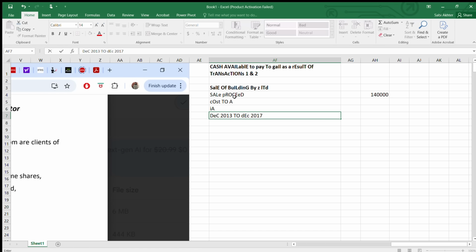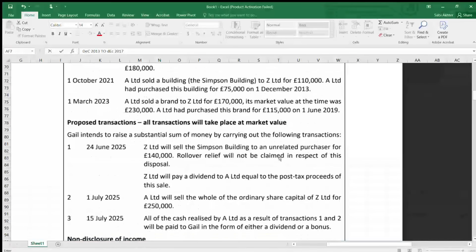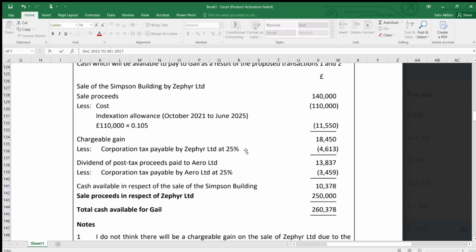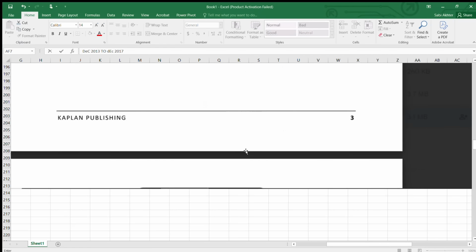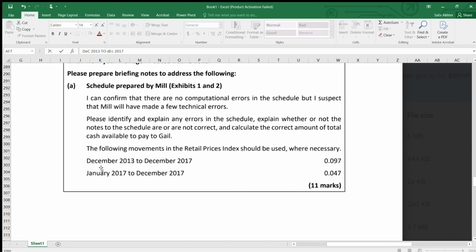Now, what is the cost? Again, we'll go to exhibit 1 and see the cost. It is 75,000. On 1st October 2021, at no gain no loss, when you transferred it, the cost to A was 75,000. Which of the two indexation factors will you take? From December 2013 to December 2017, 0.097.